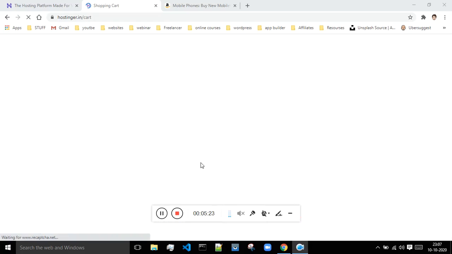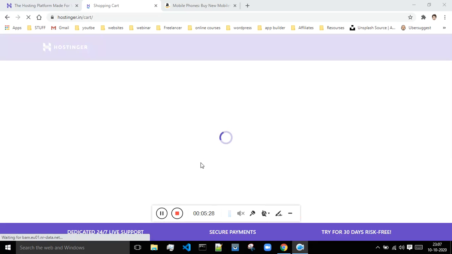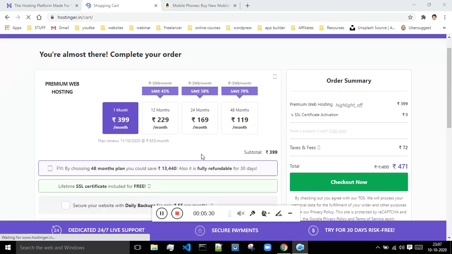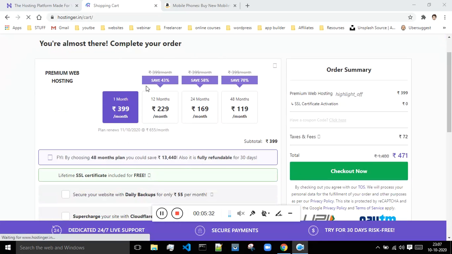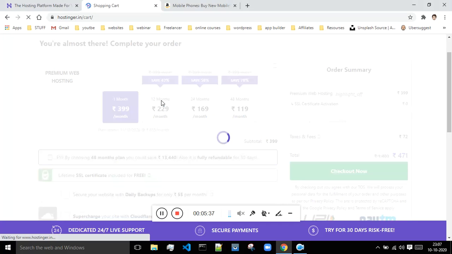Okay, and when it comes to the web hosting, you will get a domain name absolutely free for 1 year. So this is the plan that we are getting over here. It is always a good idea to select the plan for 12 months. So I will select this plan.